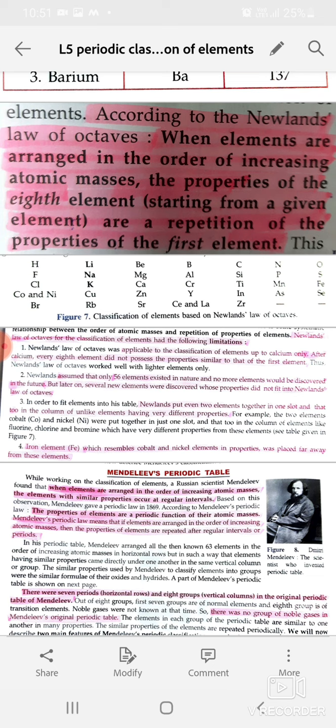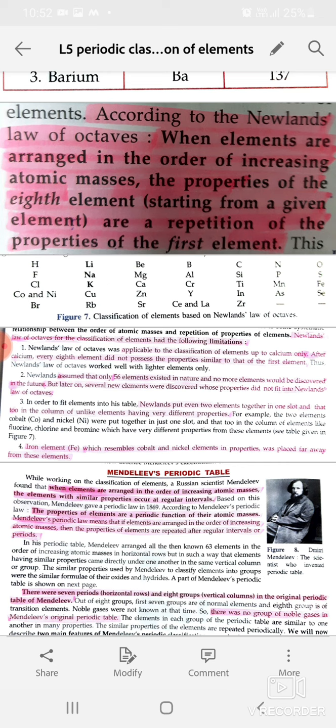In his periodic table, Mendeleev arranged all the then known 63 elements in the order of increase in atomic masses in horizontal rows, but in such a way that elements having similar properties came directly under one another in the same vertical column or group. The similar properties used by Mendeleev to classify elements into groups were the similar formulae of their oxides and hydrides. A part of Mendeleev's periodic table we are going to see next time.